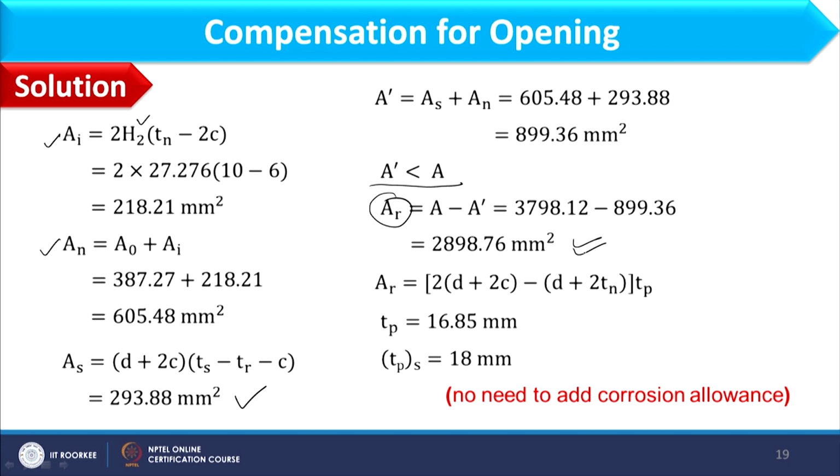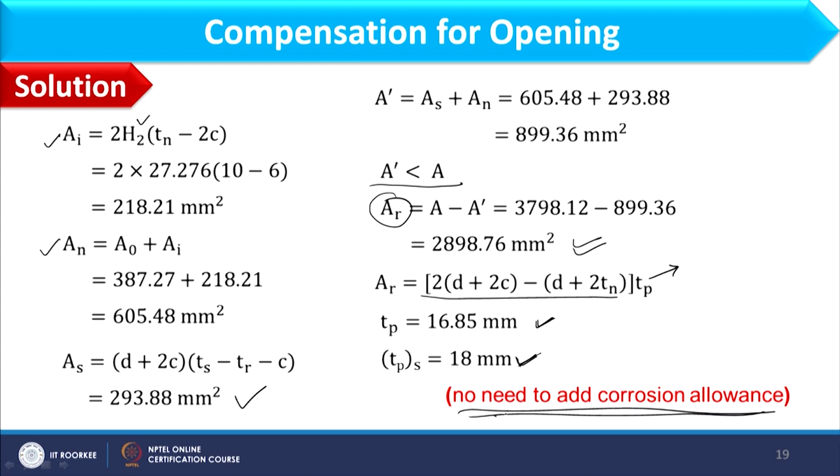Once I am having the area of ring pad, I will put that in the given expression, and then I will calculate the thickness of ring pad, and it comes out as 16.85 mm. Though in the problem we have to find out TPS as the next higher value than this, this value we have taken from table B1, which is 18 mm. In that case, no need to add corrosion allowance.